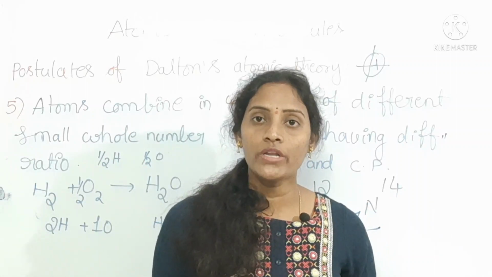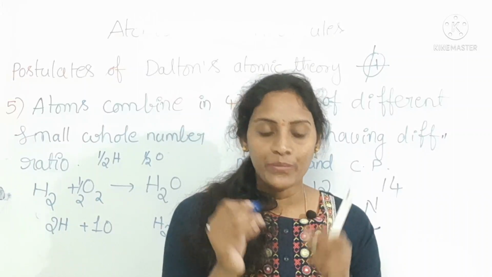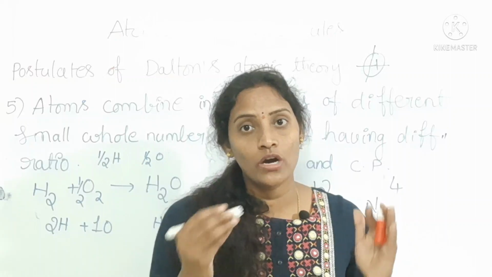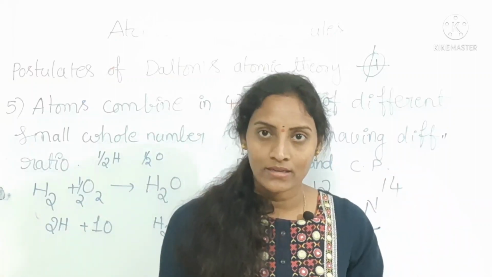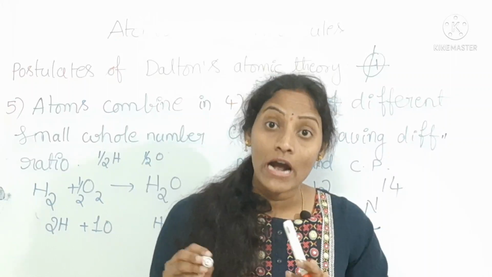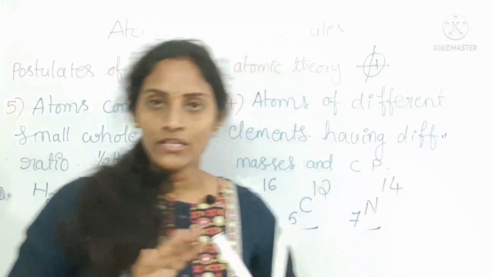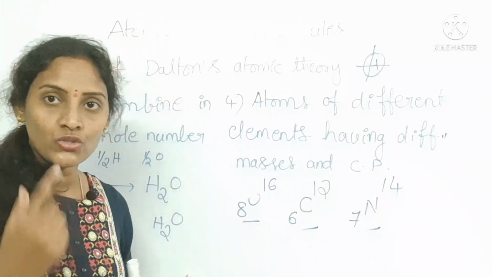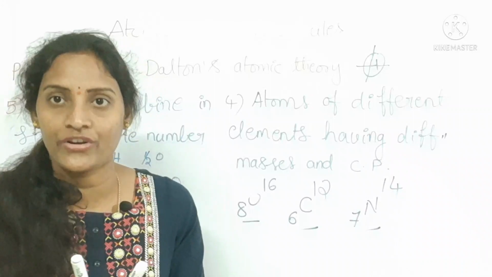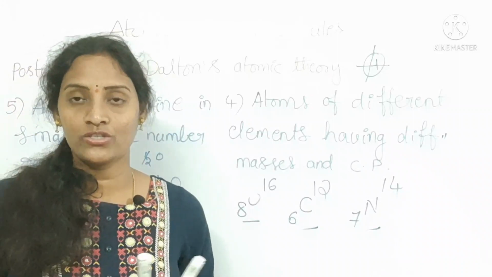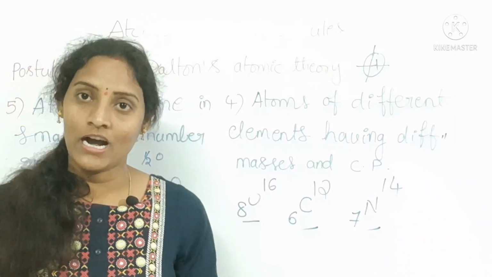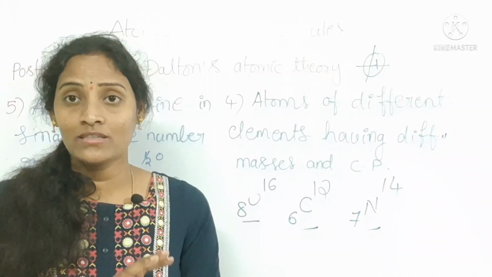If ammonia formation is there, a complete atom of nitrogen is going to react with complete atoms of hydrogen. Is it clear? There is no chance to involve half an atom of hydrogen and half an atom of nitrogen reacting with each other, and then forming a compound or further product. There is no possibility.